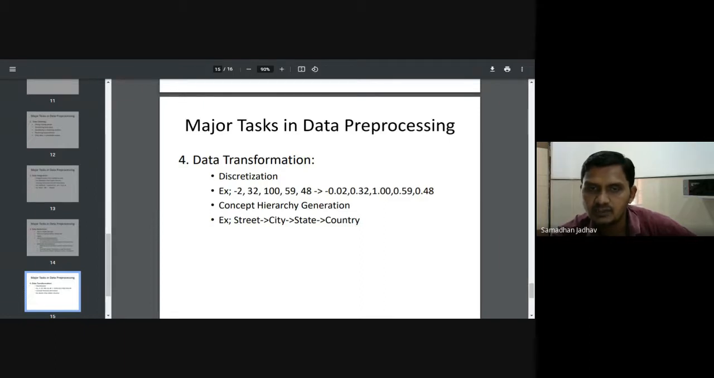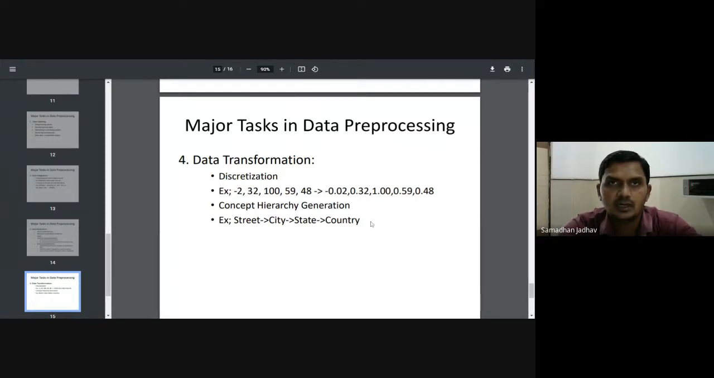So that transformation uses a method, and this -2 becomes -0.02, then 0.32, 1.00, 0.59, and 48 will be 0.48. So if a column consists of a long range, I can transform it into a smaller range, between 0 to 1, or maybe any other range like 0 to 10, etc. That is called data transformation, and that is useful in data mining to generate better and useful patterns. We can also use concept hierarchy generation, such as street, city, state, or country.